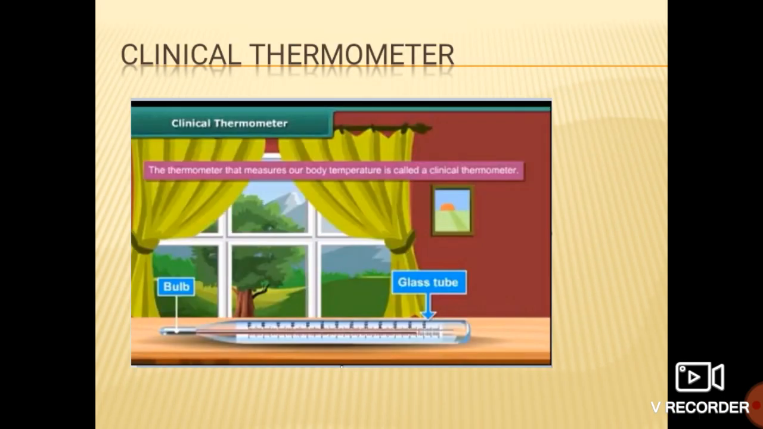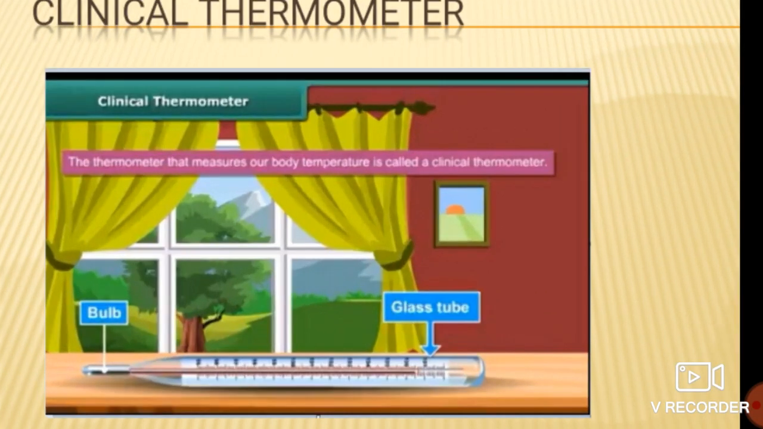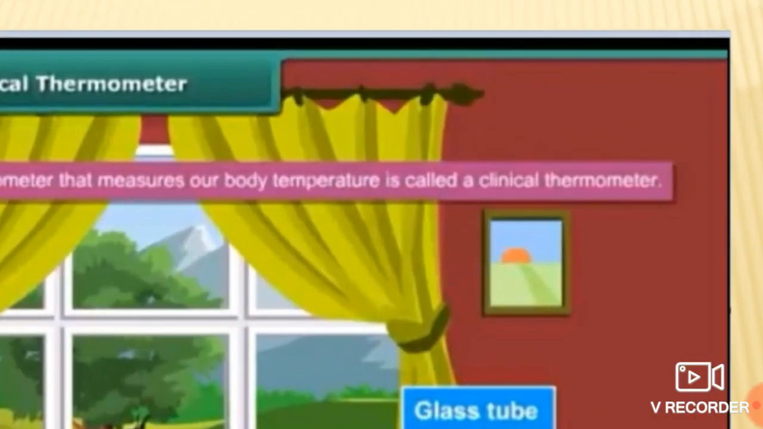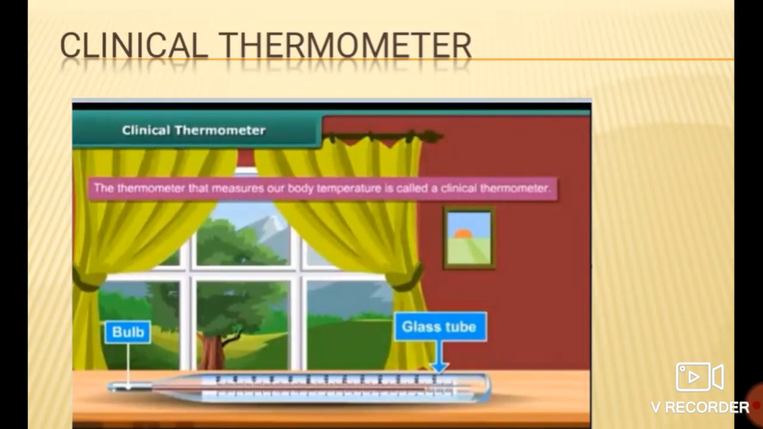The next one is the clinical thermometer. It is also a type of thermometer, students. So what is this clinical thermometer? This clinical thermometer also has a bulb at one end and a glass tube which contains the capillary. Through that capillary the mercury level goes on increasing or decreasing. So what is this clinical thermometer, students? The thermometer that measures our body temperature is called the clinical thermometer.